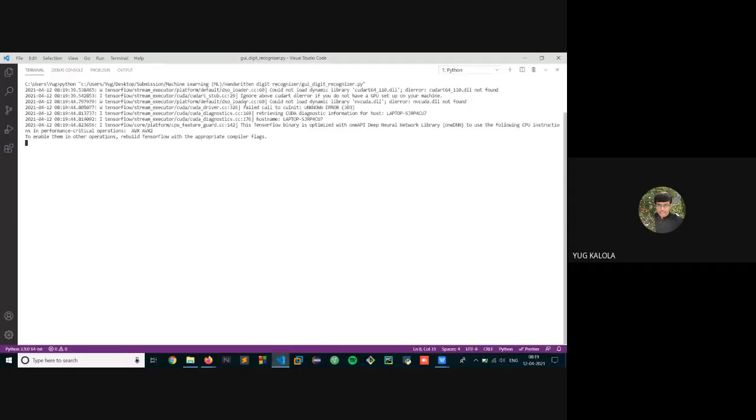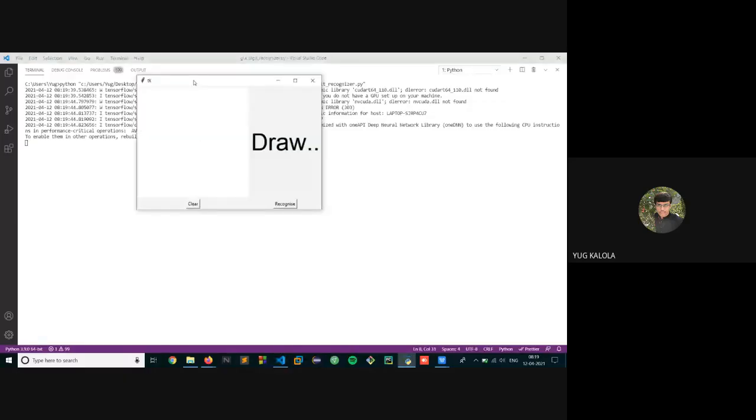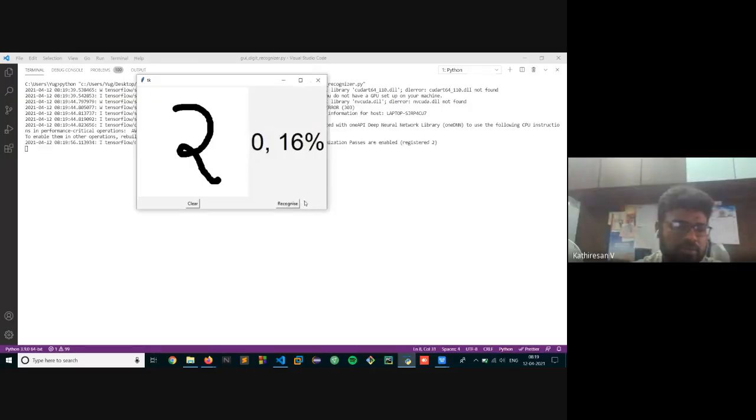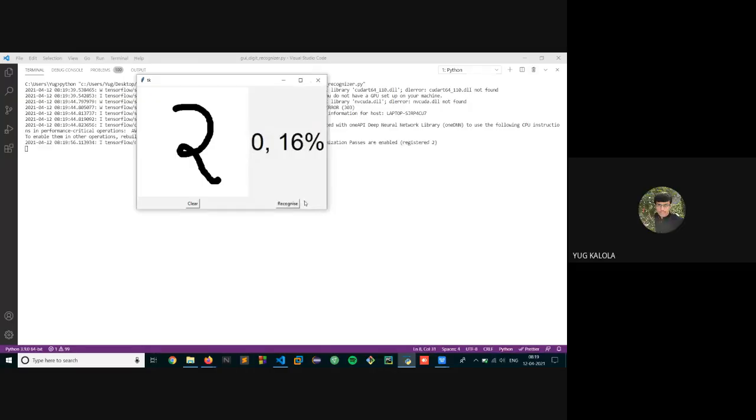Here is the problem you are telling about. If we write any number like 2 and try to recognize it, it is not able to. I am working on this, and I know that it will be solvable.